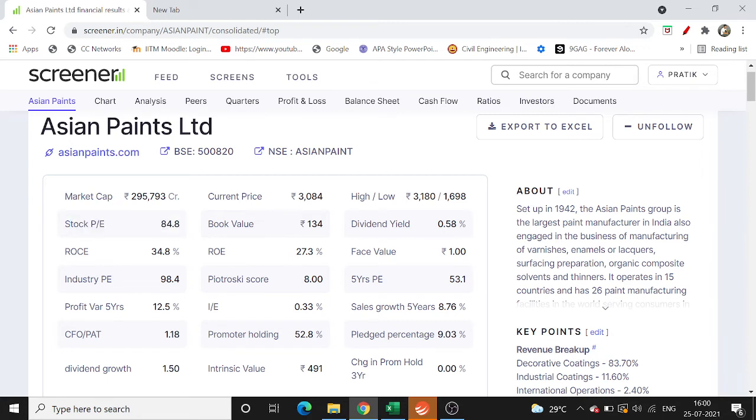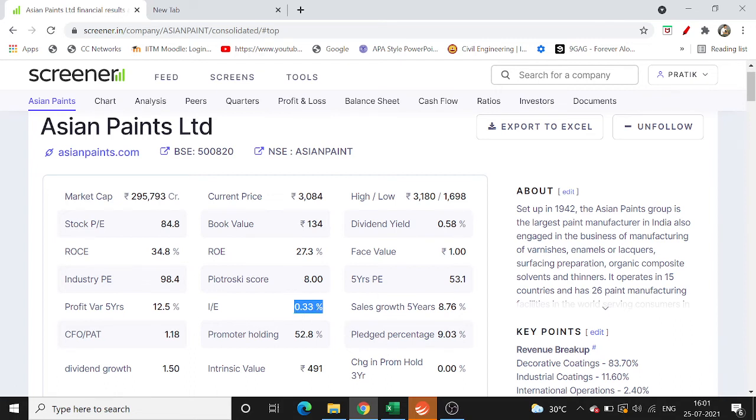Then we can see sales growth has been positive and it's above 5%. Generally, it should be about 10% over the 5 years, but 8% is also good. Profit growth is 12.5%, which is above 10%, which is good. The I ratio is a derived ratio which I have made over here, which tells me how much of the earning I'm spending on investment, basically investing back into the business. So I get that 33%, whatever they are earning, they are investing back into the company, which is a good sign.